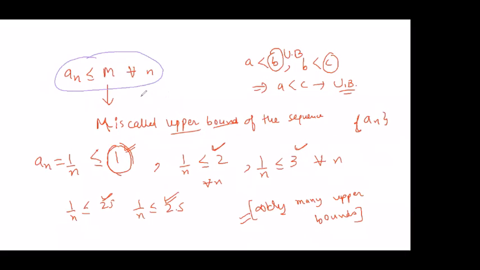So if somebody is claiming 0.9 to be the upper bound, that is clearly contradicting here, because one term of the sequence, the first term, a_n is 1 by n, when you put n equals 1, becomes greater than it. All terms of the sequence should be smaller. So if you found even one term which is greater than a particular number, that number is not going to be an upper bound. So don't get confused that you have to look at each term one by one. Whatever conclusion you make should be applicable to all.